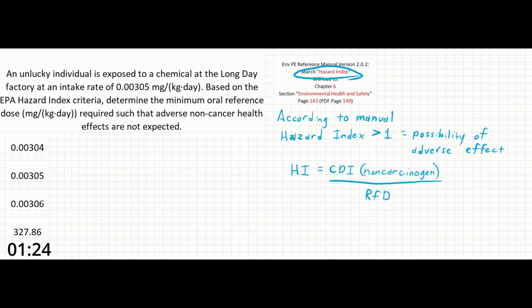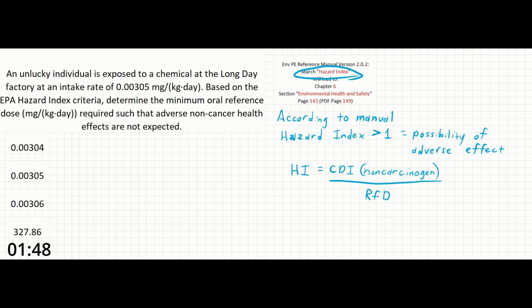Chronic daily intake itself is not specific to carcinogens or non-carcinogens. It is simply an exposure metric. When used with the reference dose in the hazard index equation, it is specifically evaluating non-cancer health risks. These could be things like damage to organs, neurological effects, or blood disorders.